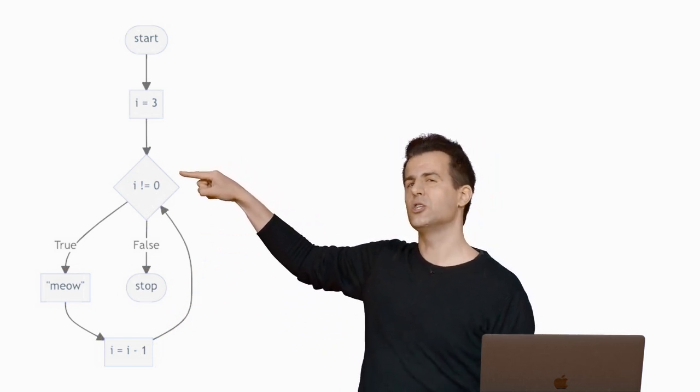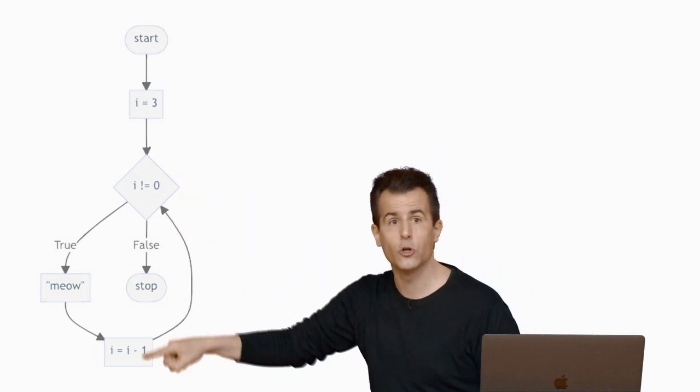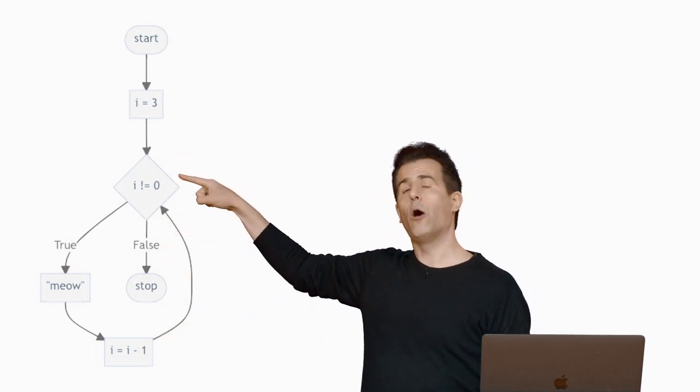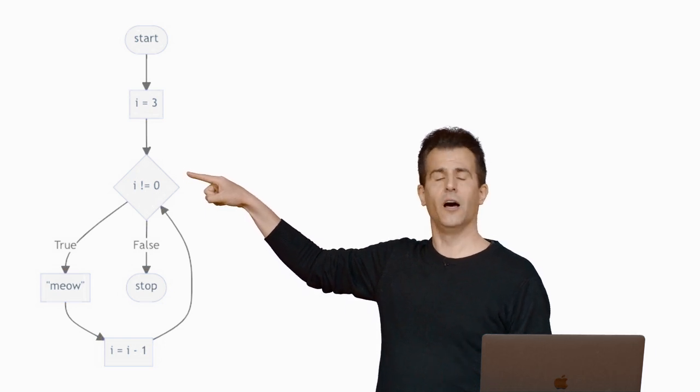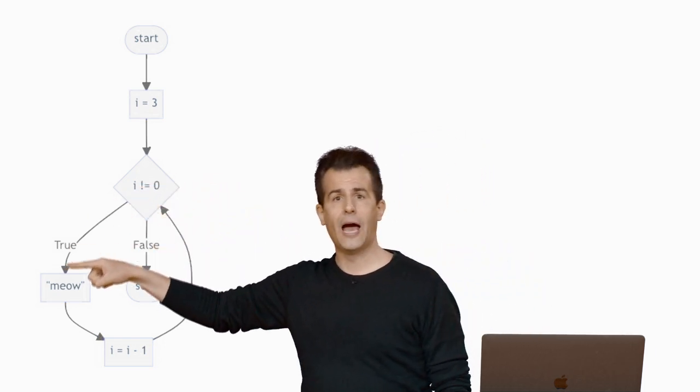This is why it's nice to see this graphically, perhaps, because you can literally see the loop back and forth. Now I ask the question again. Does 2 not equal 0? Well, it does not equal 0. It's 2. So we meow again.